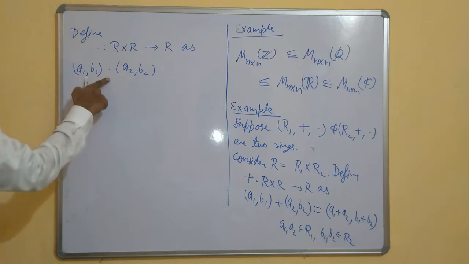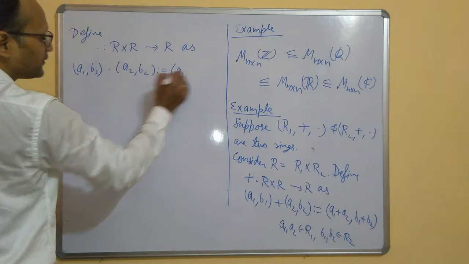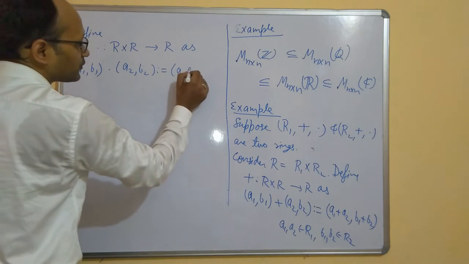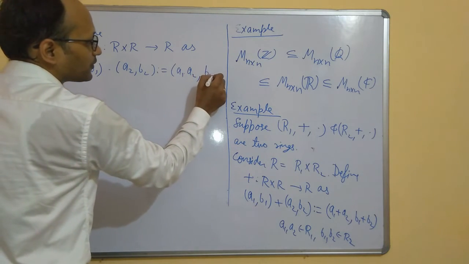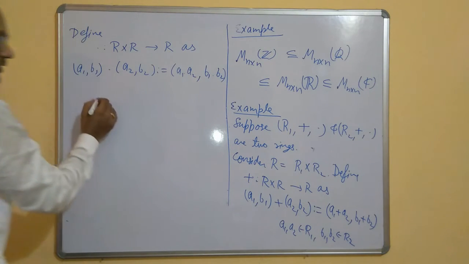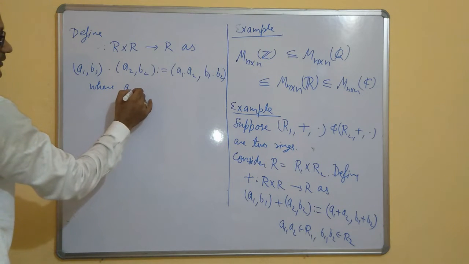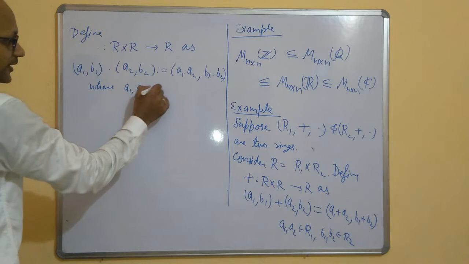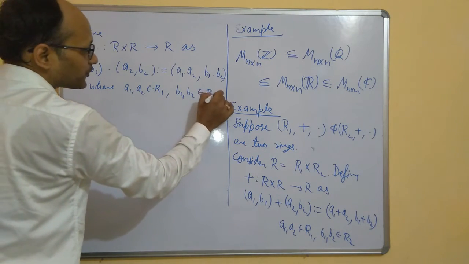So this is the dot which we are going to define, and this is defined as (A1 dot A2, B1 dot B2), where A1, A2 belong to R1 and B1, B2 belong to R2.